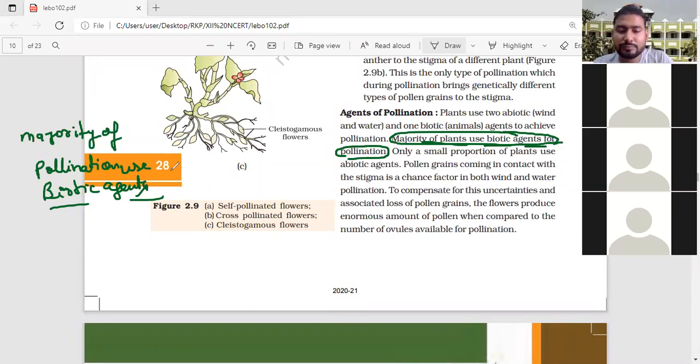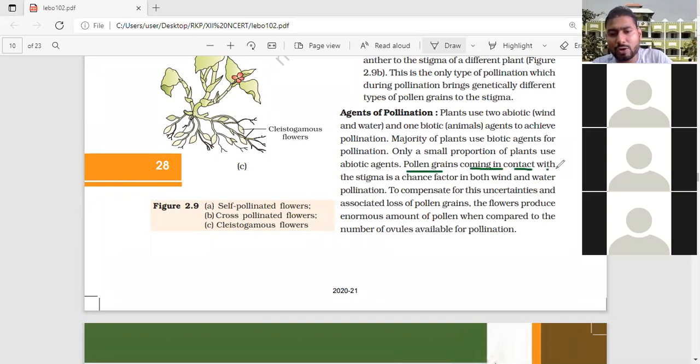Now listen. Only a small proportion of plants use abiotic agents, which I told is 20%, the remaining portion performed through abiotic agents.